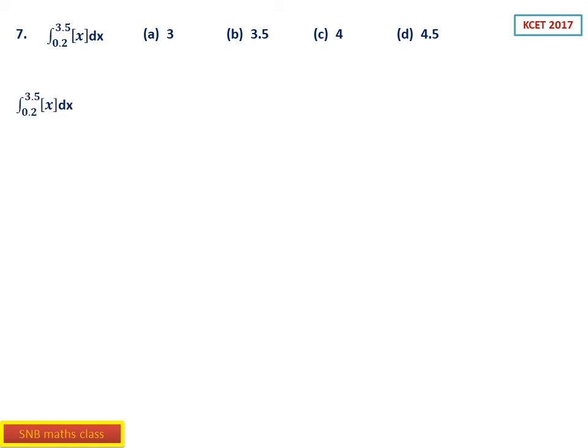So first here, this is a definite integral problem. You have to first use the property of definite integrals. The integral from 0.2 to 3.5 of the greatest integer function x dx. First you have to split like this: 0.2 to 1 of greatest integer function x dx, then 1 to 2 of greatest integer function x dx, then 2 to 3 of greatest integer function x dx, then 3 to 3.5 of greatest integer function x dx.